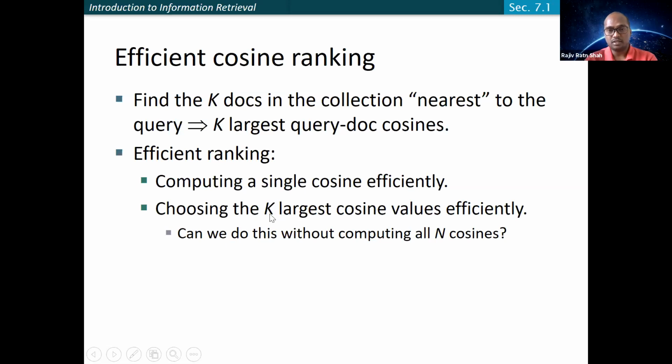How can you select the K largest cosine values efficiently, given that there are N documents in your database? Can you compute these K largest cosine values efficiently without computing all those N cosines? Is it possible? Anyone?